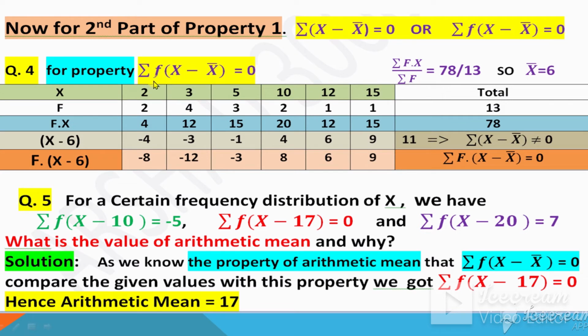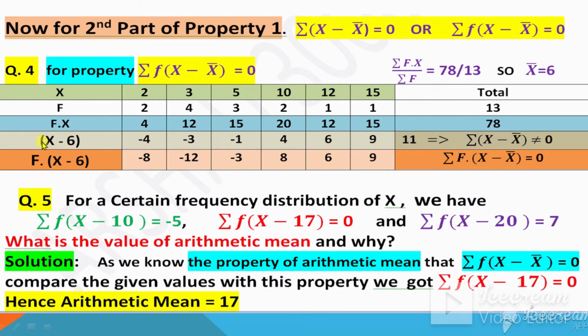Now to prove this one, summation f times x minus x bar is equal to 0. For this one, first use the inside bracket. The inside bracket is x minus x bar. Replace the value of x bar, which is 6. X bar is equal to 6. So write here x minus 6. First find the answer of the inside bracket.